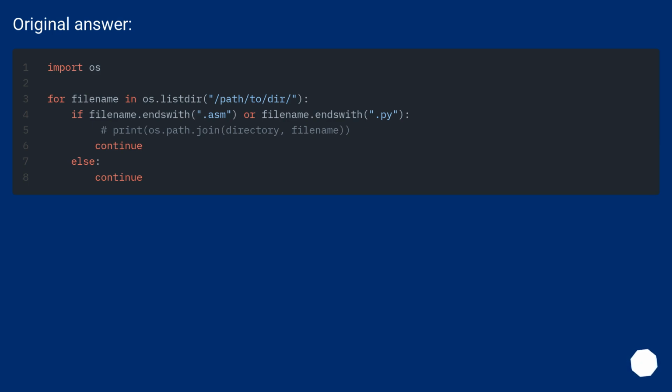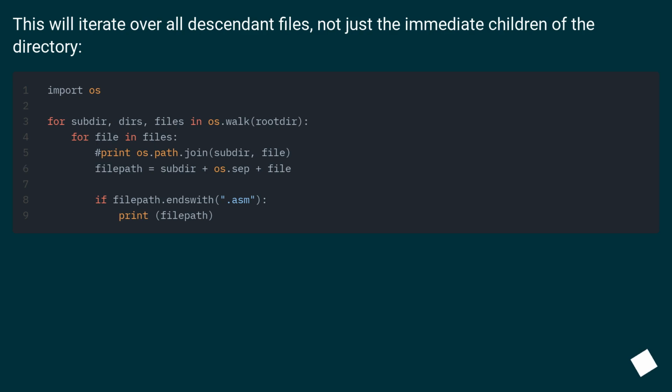Original answer. This will iterate over all descendant files, not just the immediate children of the directory.